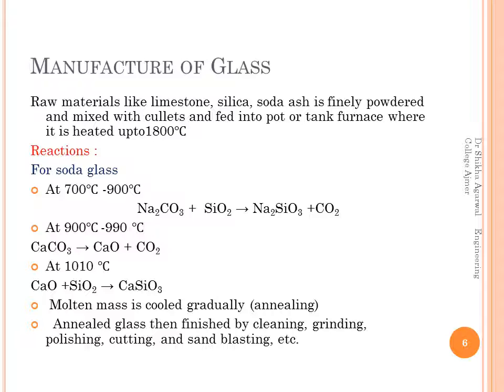This molten mass is gradually cooled, and this gradual cooling of glass is called annealing of glass. After gradual cooling, it is ground, and there is polishing, cutting, sandblasting, and the final finishing of glass is done.